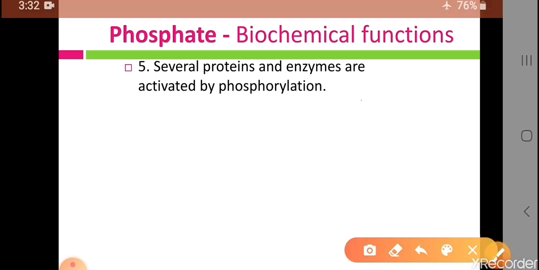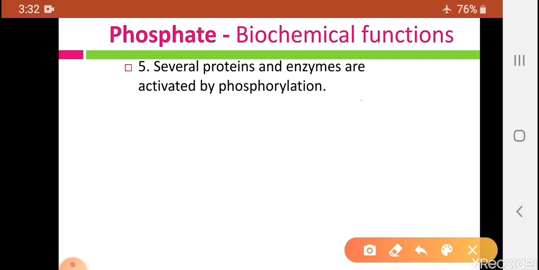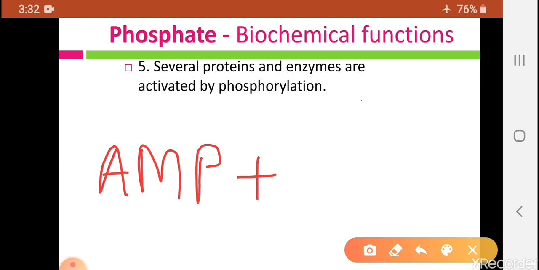For better understanding, here I will give an example of the phosphorylation process. If we take one compound, that is AMP, adenosine monophosphate, and when this compound gets added with a phosphate molecule, then it will form ADP.